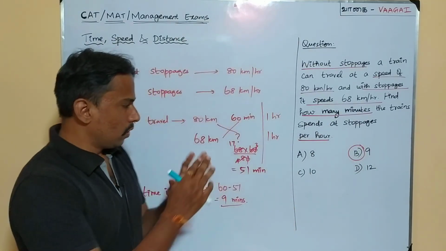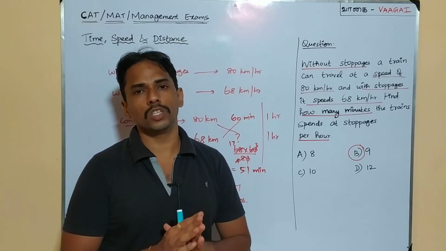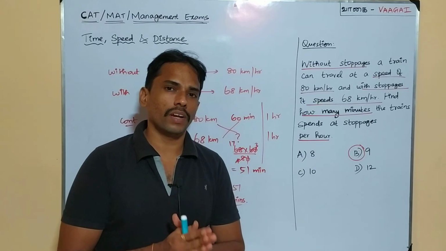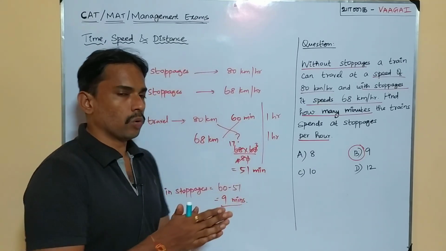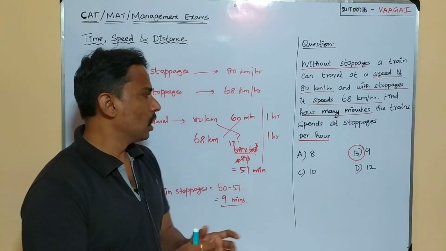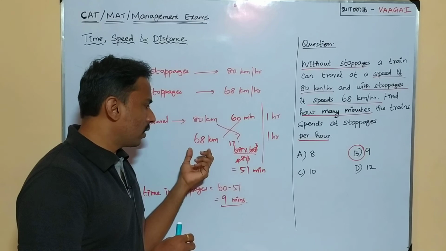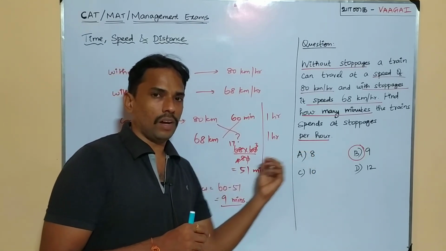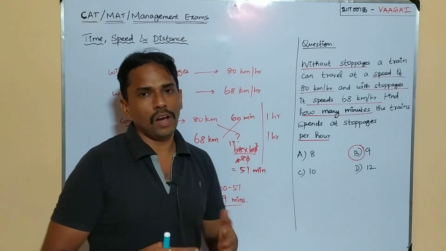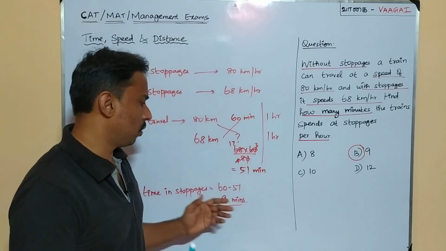I hope you might have seen this kind of questions in many situations, even in exams. So this is a good approach for you to solve the problem. Take the distance it travels in 60 minutes, calculate the time for the other distance, and how much lesser that is will tell how many minutes the vehicle spends in the stoppages. This is what we are doing here.